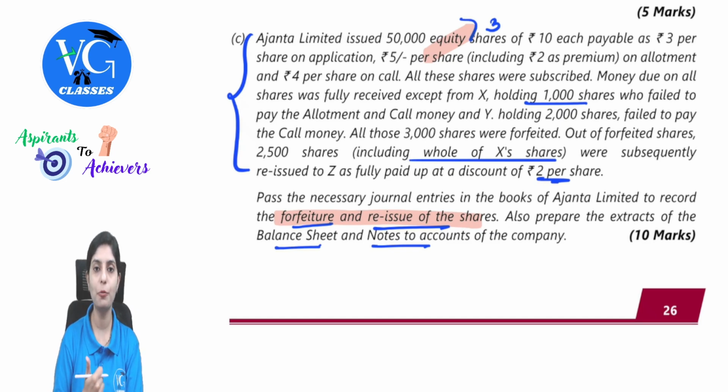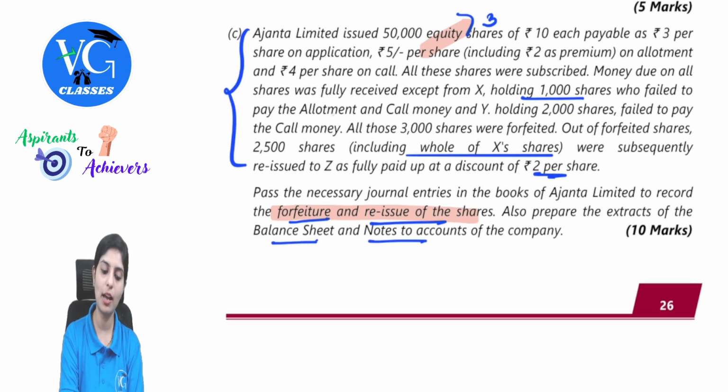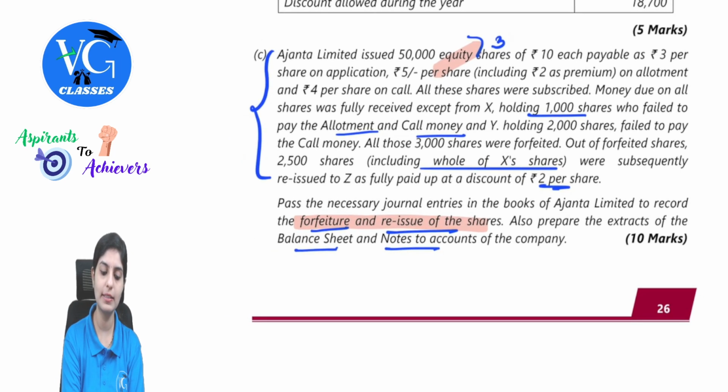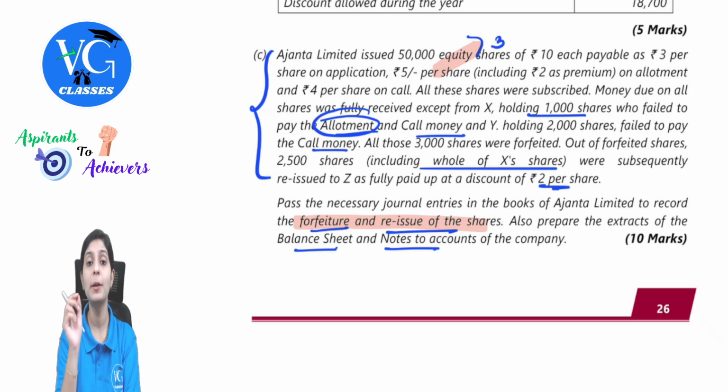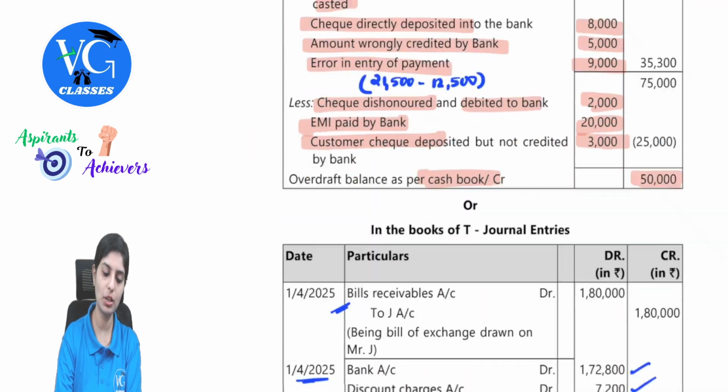So we first have to pass the forfeiture entry and then later the reissue. For forfeiture, 1,000 shares didn't pay allotment and call, and 2,000 shares didn't pay the call money. So what will be the journal entry? Equity share capital account debit. Remember, there is premium involved. On 1,000 shares, allotment money was also not received, so with respect to this number of shares, we will also eliminate premium. So the entry will be equity share capital account debit, securities premium account debit, to share allotment account, to share call account, to share forfeiture account. So this will be your journal entry.